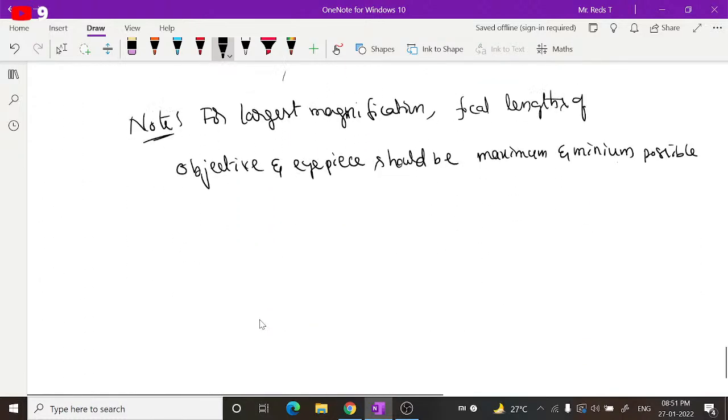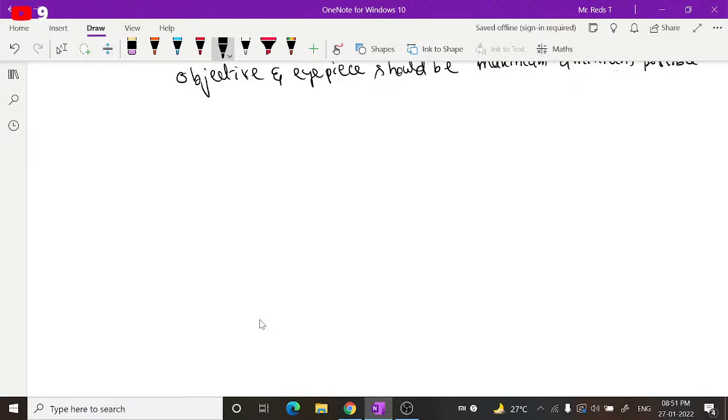Okay, next we'll see one more numerical. You see here, question number 80. Here it is given about the Galilean telescope. Now, whatever point I have told you, you have to make use of here. In a Galilean telescope we use one lens as a convex lens and another lens as a concave lens.